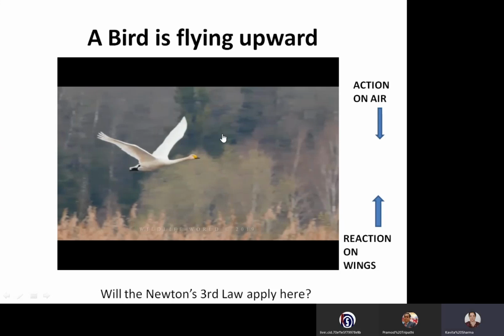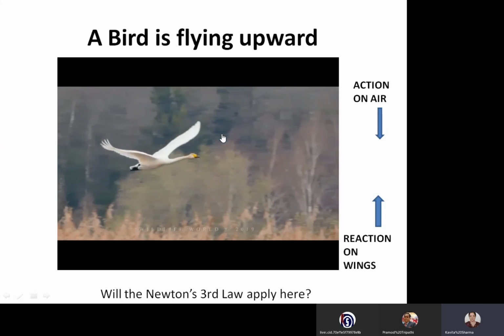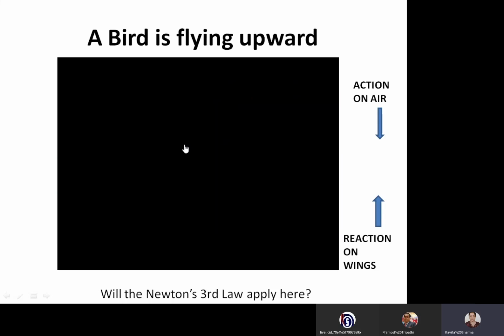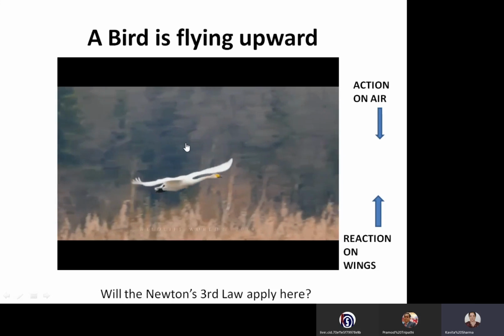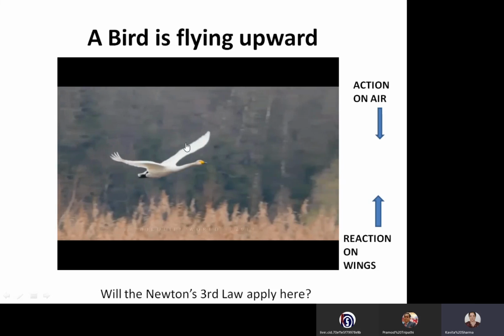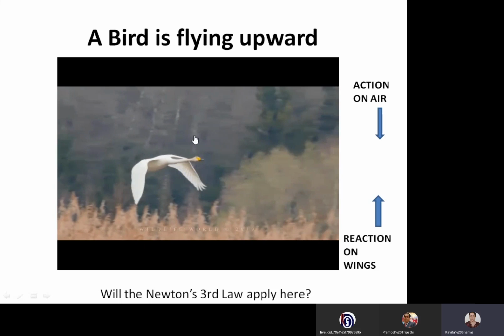By looking at this, it looks like there is no second object, right? So in that case, if we see that air is the second object, these wings of the bird are pushing the air downward, I'll show again, and the air pushes the bird upward. It's an interaction between the bird and the air. Bird is pushing the air downward, and the reaction of air on the bird is pushing it upward.